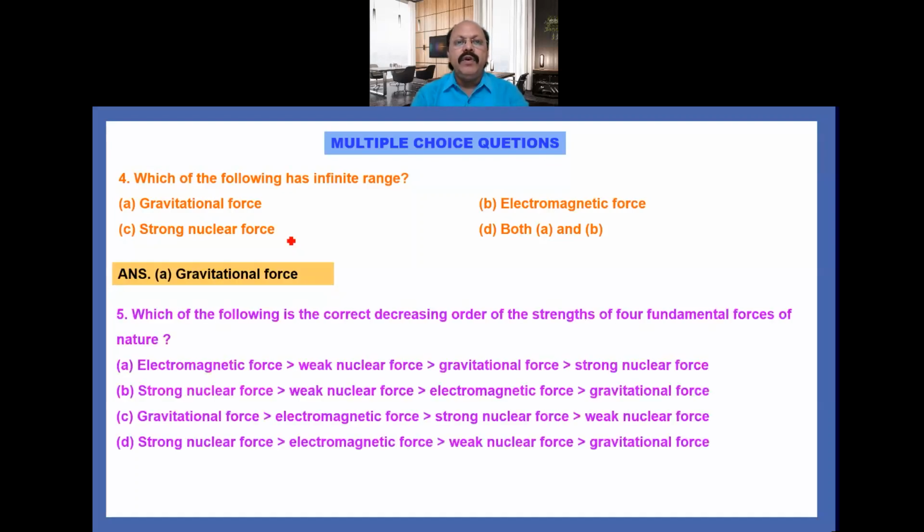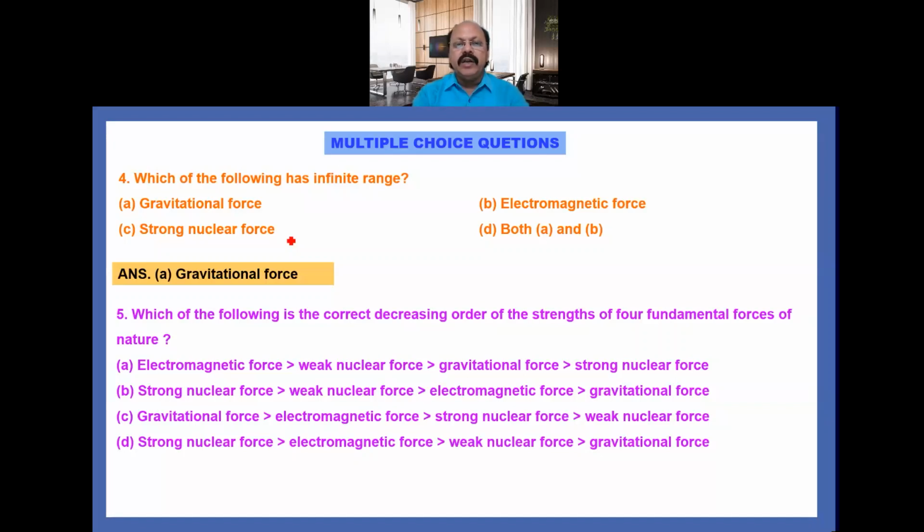Now the fifth question for you: which of the following is the correct decreasing order of strength of the four fundamental forces of nature? Four options are given to you. Read all these options carefully, apply the concept you learned, and choose the correct answer. As you learned, strong nuclear force is the strongest force in nature, then electromagnetic force, then weak nuclear force, then gravitational force.